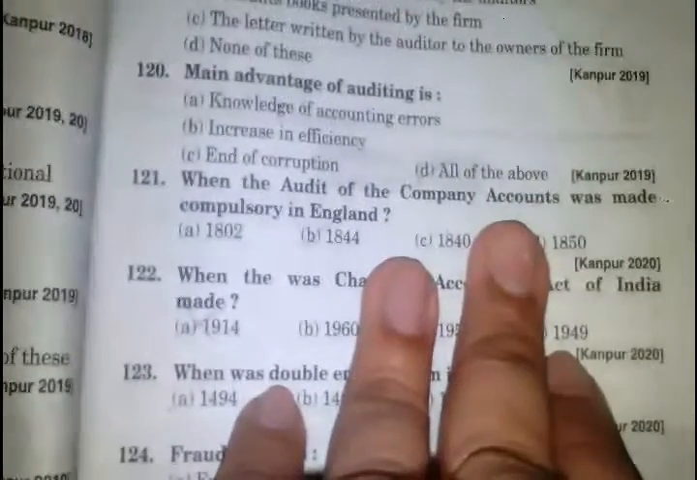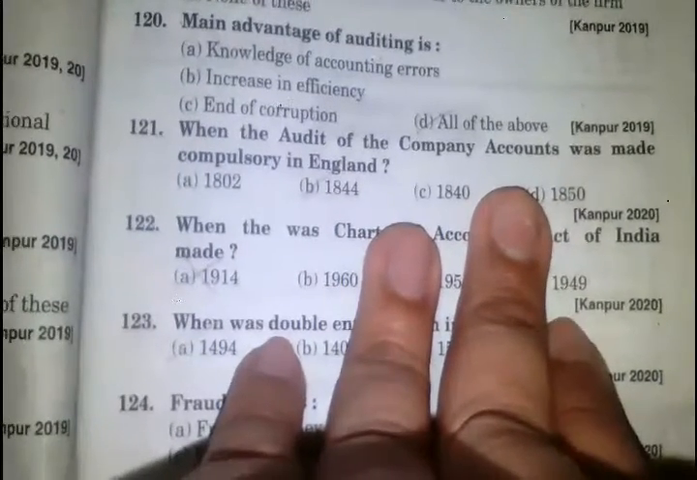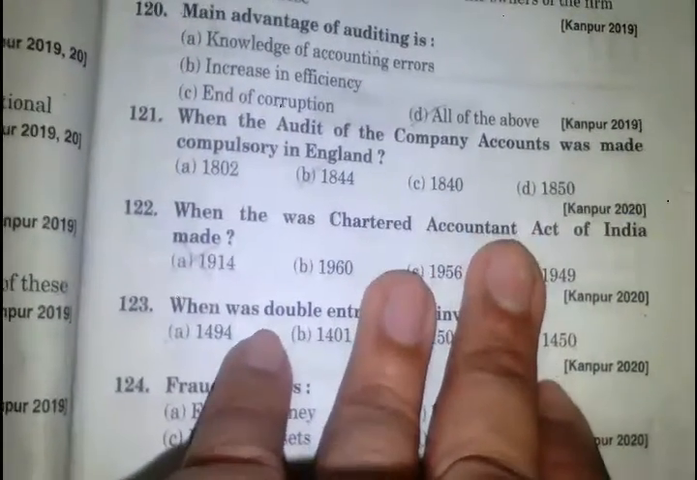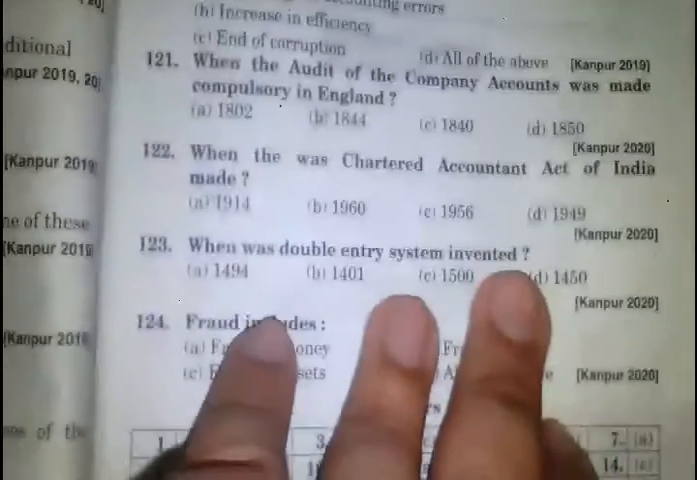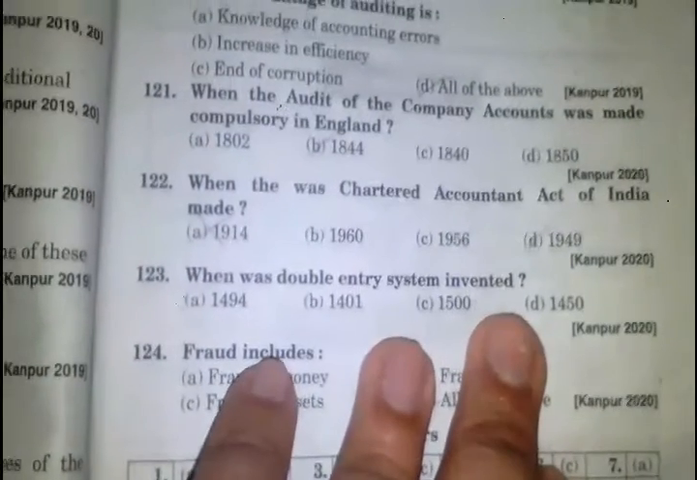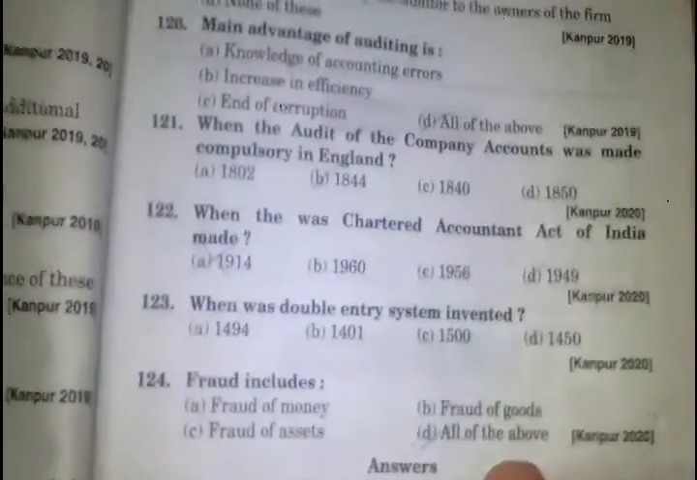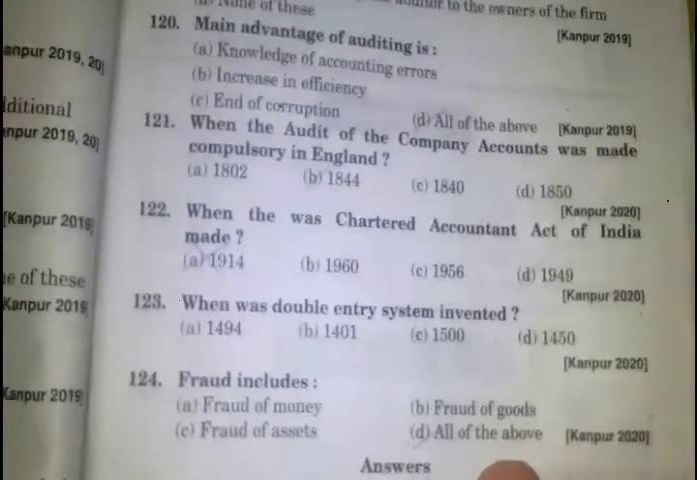When was the audit of company accounts made compulsory in England? 1844. When was the Chartered Accountants Act of India made? 1949. When was the double entry system invented? 1494. Fraud includes all of these: fraud of money, fraud of goods, and fraud of assets.